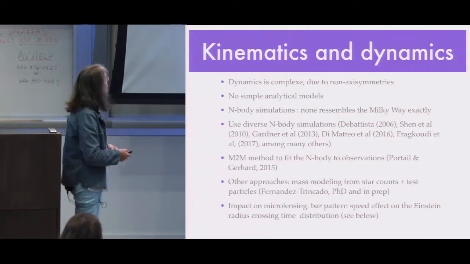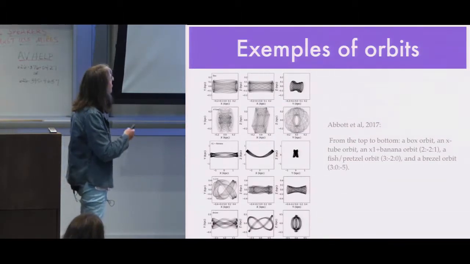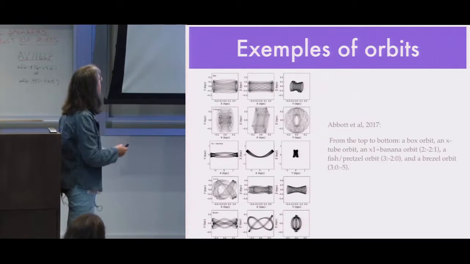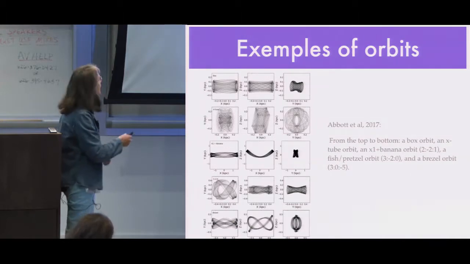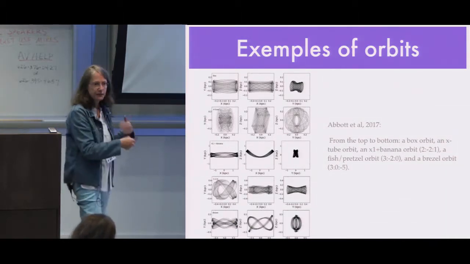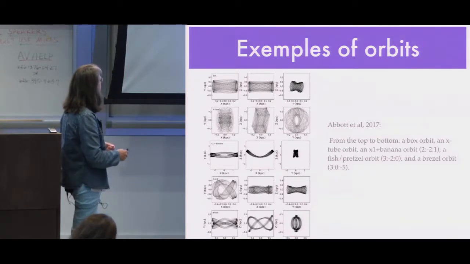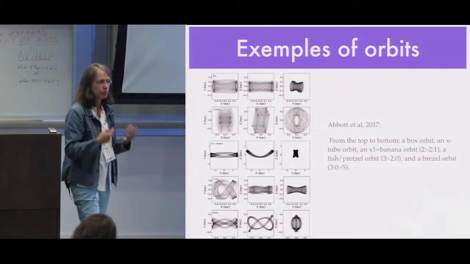I should go a bit faster, so I will show you the orbits that we explained in the bar orbits. You have this kind of banana orbits, for example, and you can see that you can create X shapes by adding different banana orbits or pretzel orbits and so on. So you can create this X shape just by the bar.